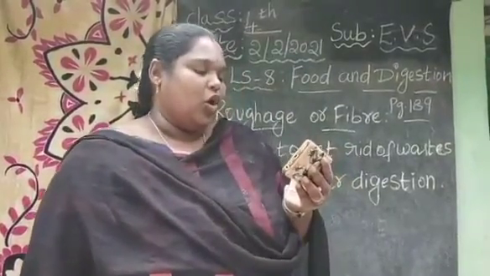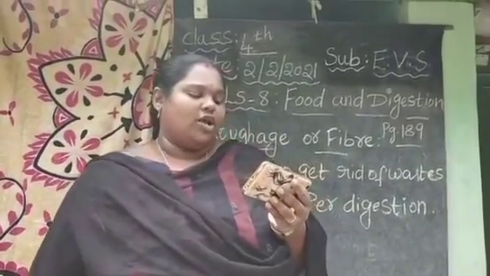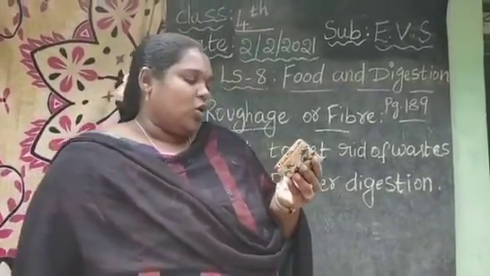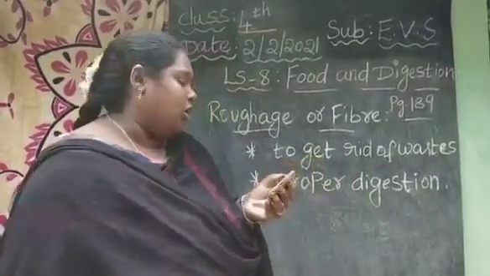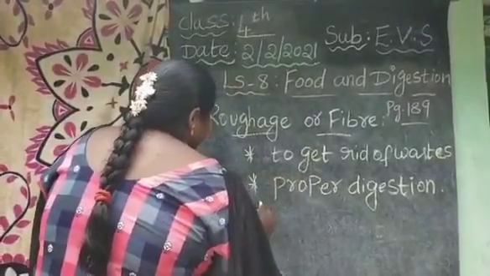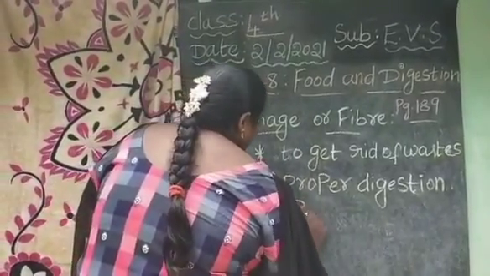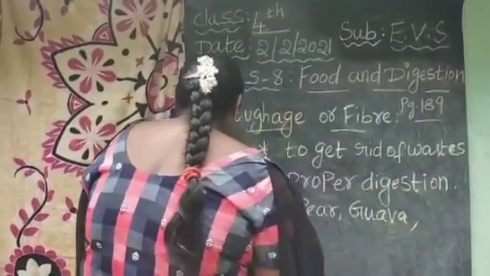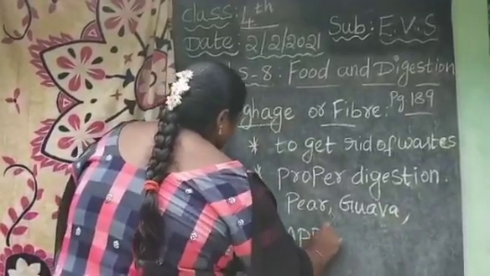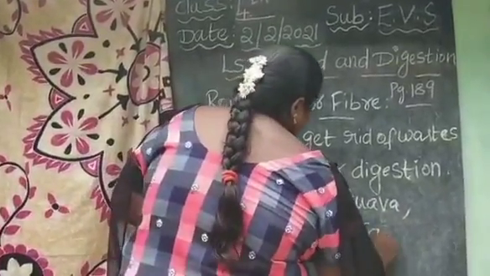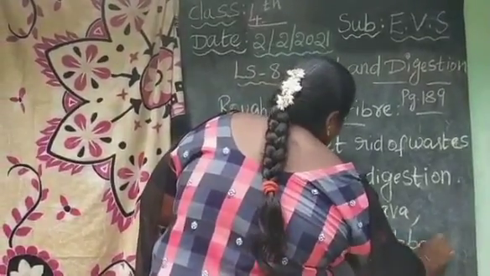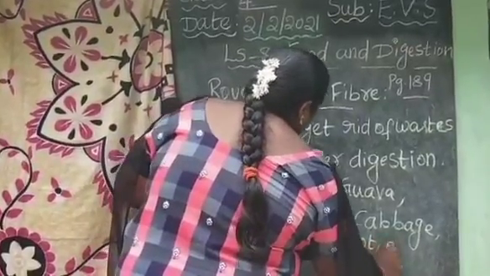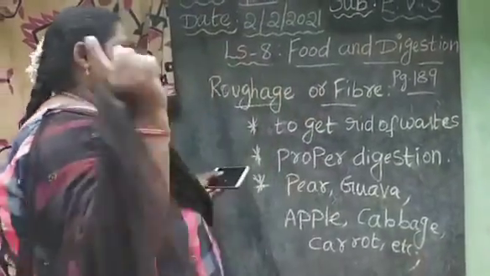Example, apple, guava, pear, etc. contain a lot of fiber. So here they gave some vegetables and fruits: pear, guava, apple, cabbage, carrot. These are all examples of roughages, that is, fiber foods. So these are fiber-filled foods.